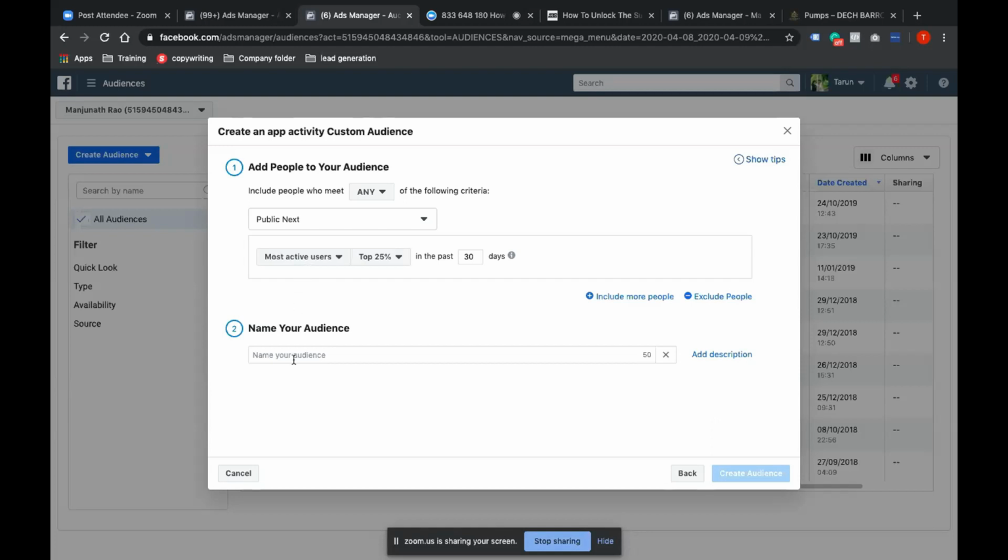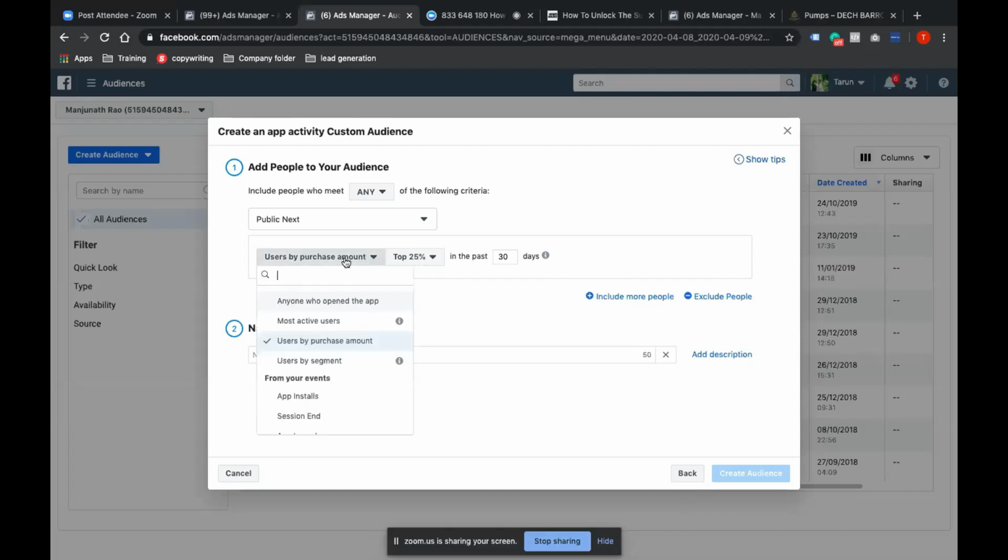I would want to first promote that feature to these guys, right? And top 25%, just like time spent, I can do 25%, 10%, 5%. Now, one more interesting thing: by purchase amount is self-explanatory. If your app has a paid offering, then you can use this audience.